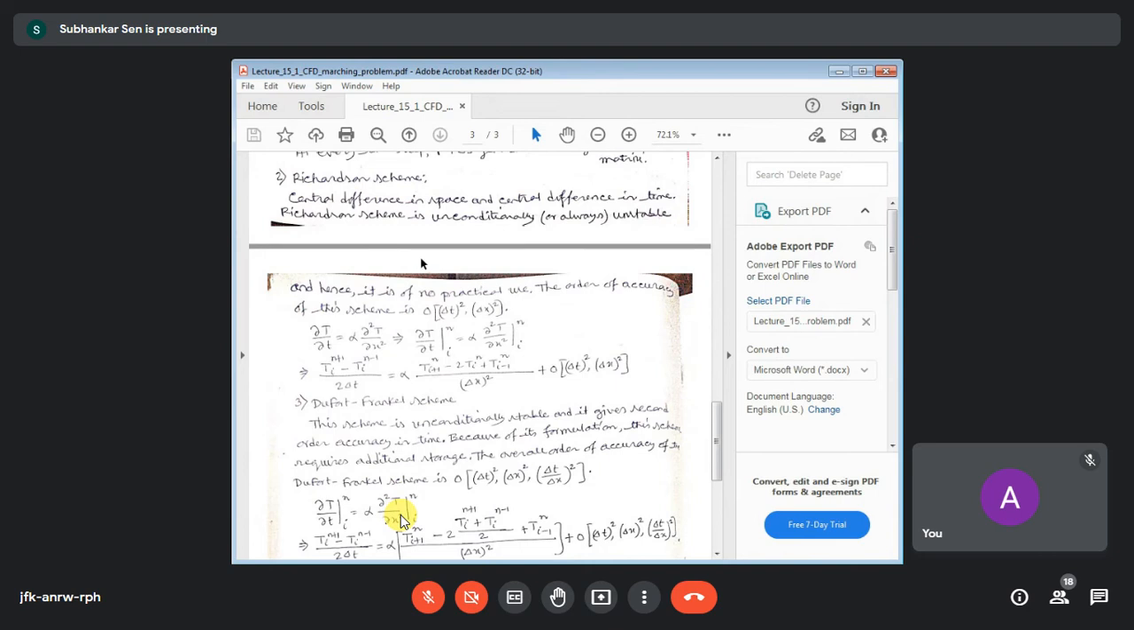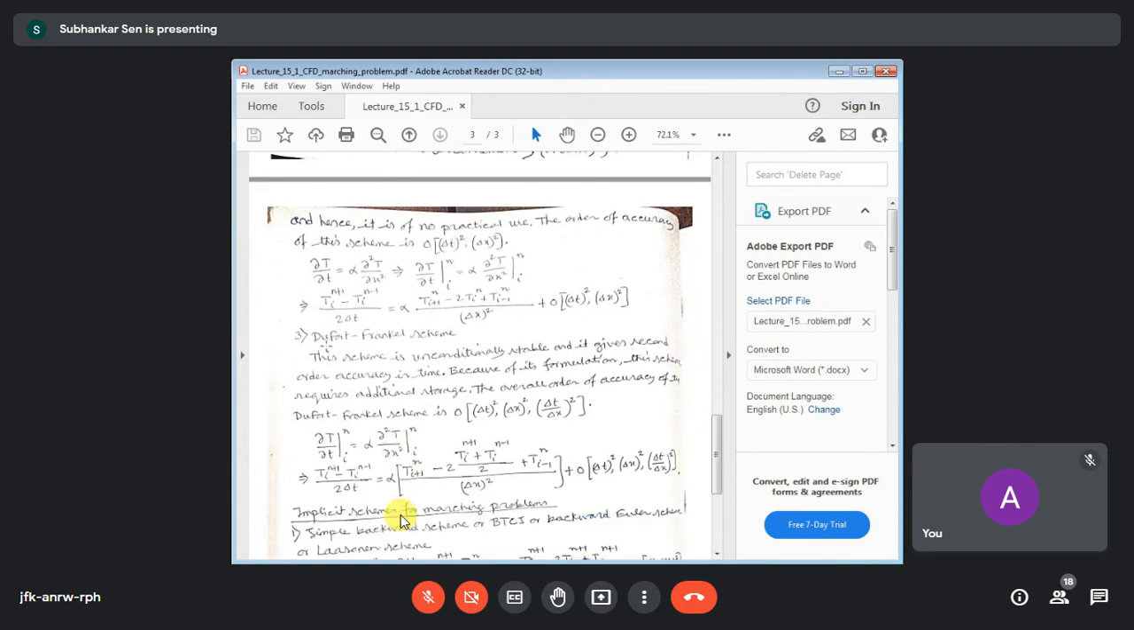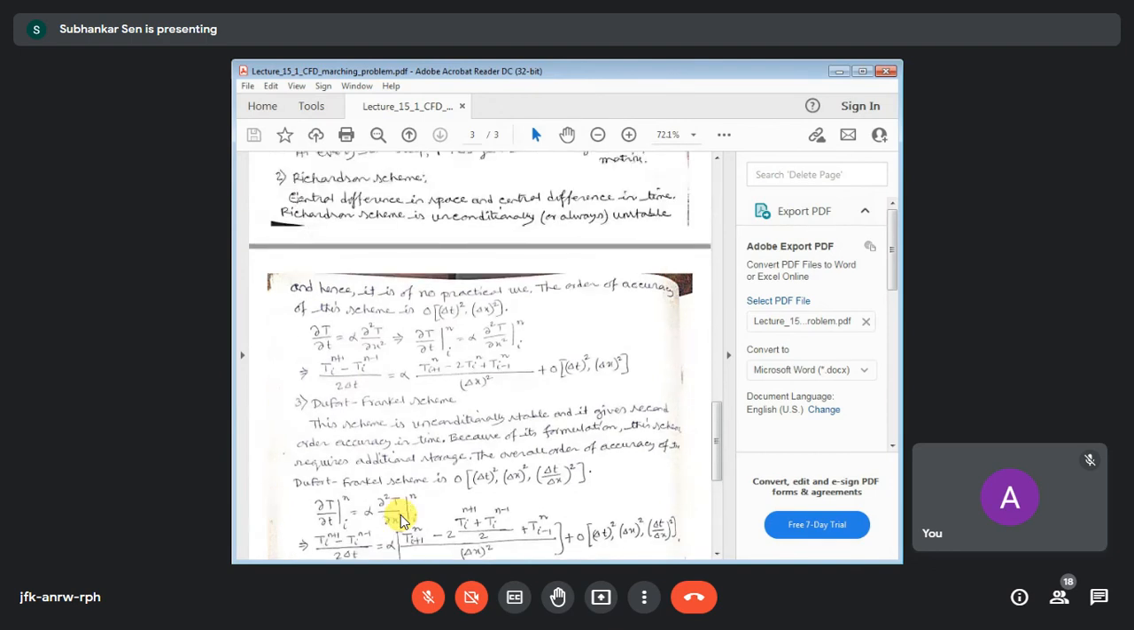So in the chapter on stability analysis, we shall show why it fails, that is, why it cannot satisfy the stability conditions. The third and last scheme under the explicit schemes of this heat diffusion equation is known as the Dufort-Frankel scheme. The Richardson scheme and the Dufort-Frankel scheme are three-level schemes. There are three levels in time: n plus 1, n, and n minus 1.